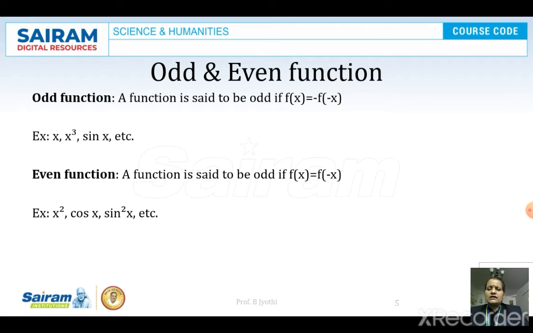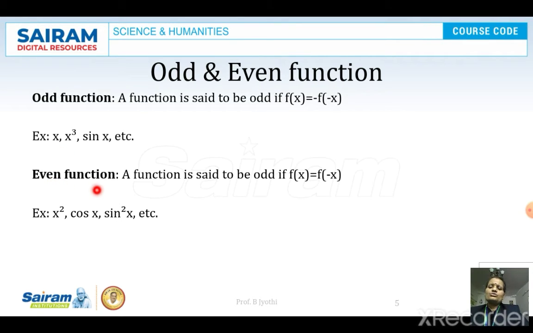Next, coming to odd and even functions. A function is said to be an odd function if f of x is equal to minus f of minus x. That means if x is replaced with minus x, it will be exactly the negative of the function. Let us look at the examples: x, x cube, sin x, etc. When we replace x with minus x, we get exactly minus of the function.